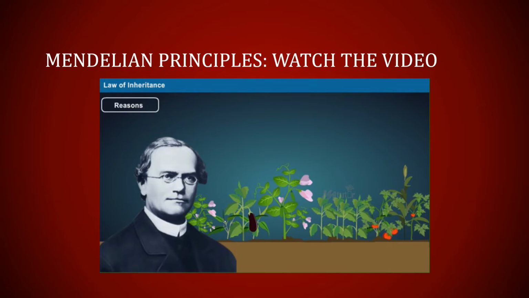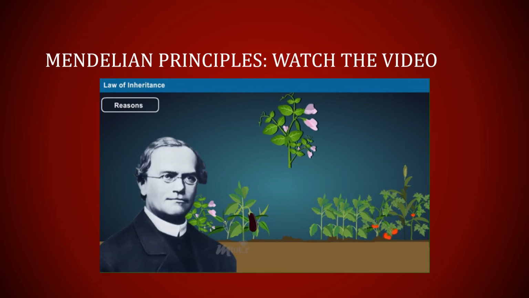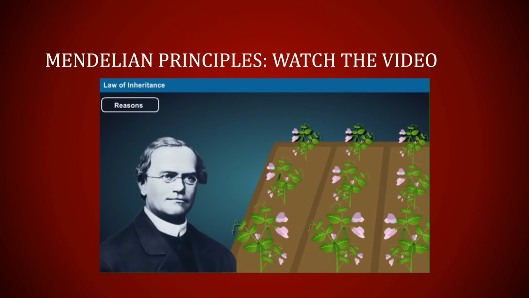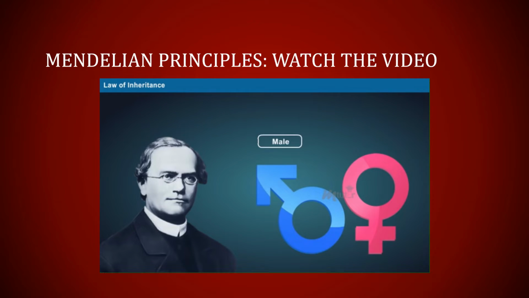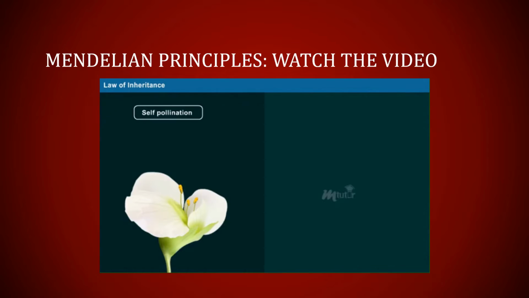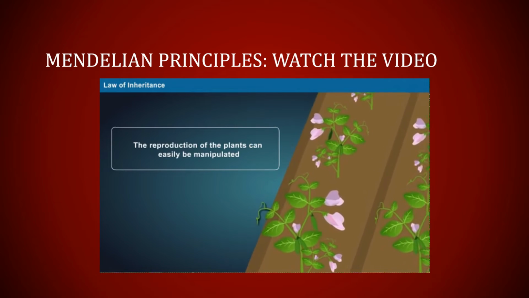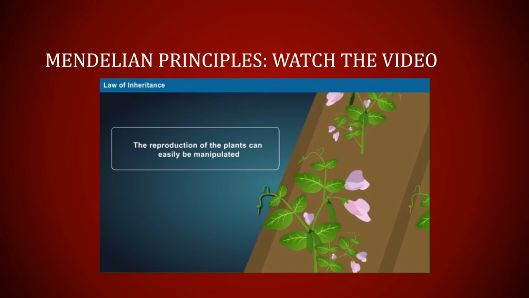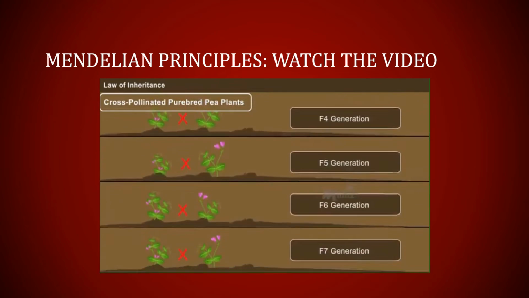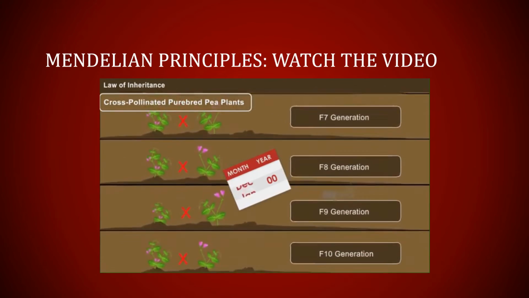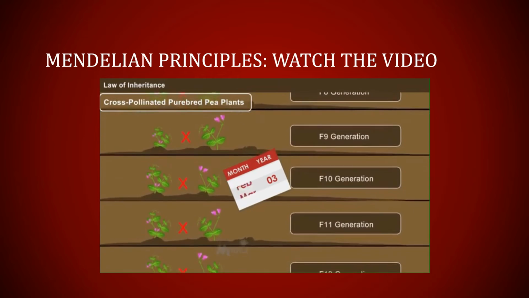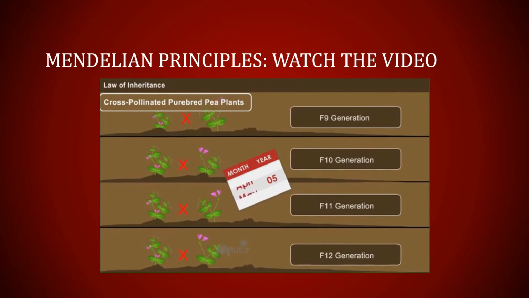The reasons why Mendel chose pea plant for his experimentations include: pea plants can easily be grown in large numbers. It has both male and female reproductive organs. It can either be self-pollinated or cross-pollinated. The reproduction of the plants can easily be manipulated. Mendel selectively cross-pollinated purebred pea plants and observed the outcomes over generations.